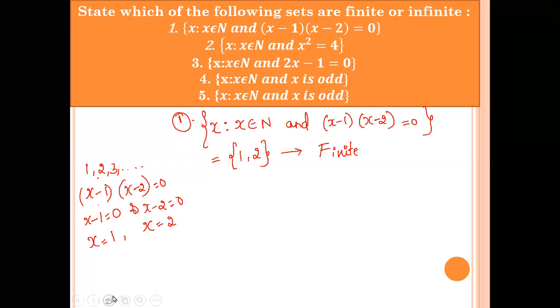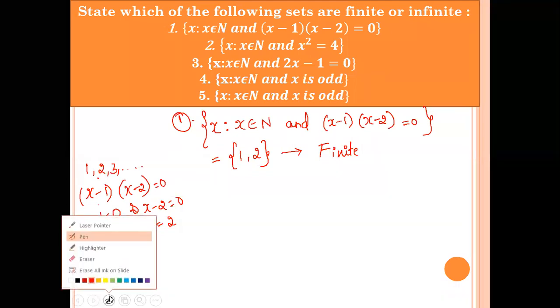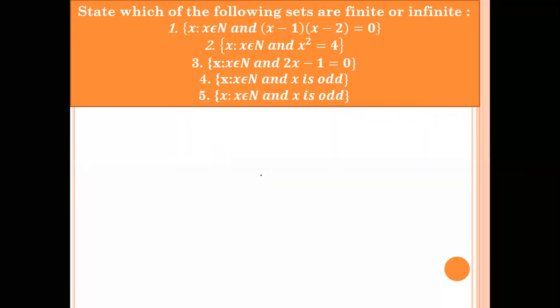For the second question, I need the answer first. I need what the elements in the set are, and then you can tell me whether it is a finite set or an infinite set. What does the second question say? Set of all x such that x belongs to natural numbers and x square is equal to 4.